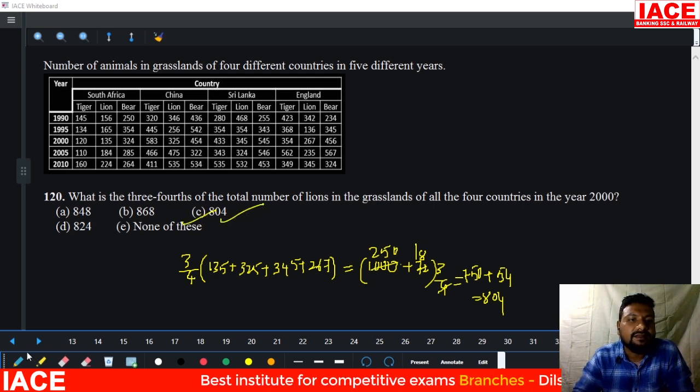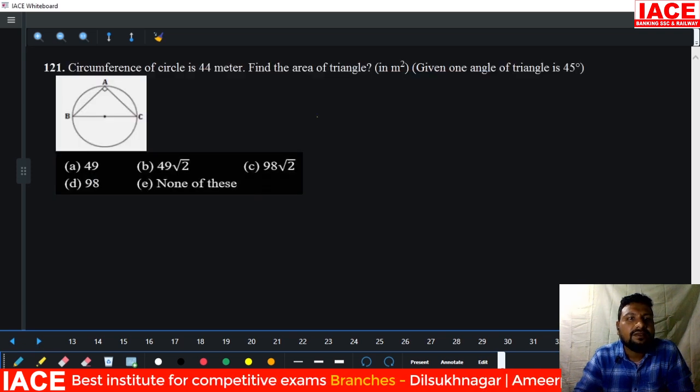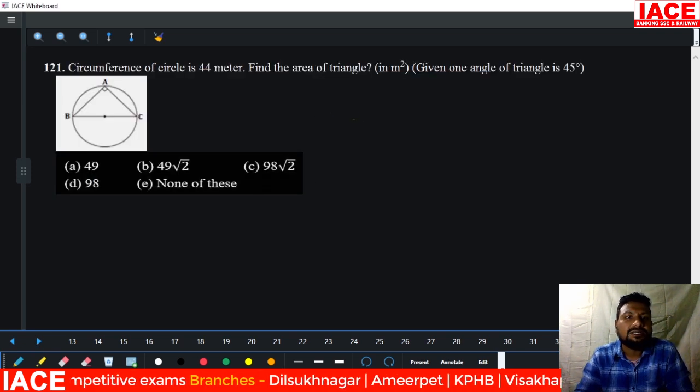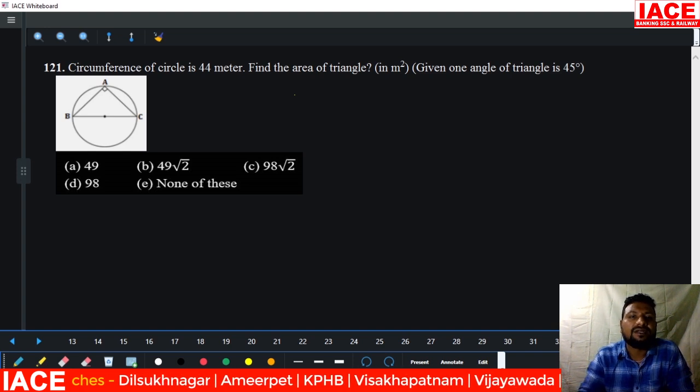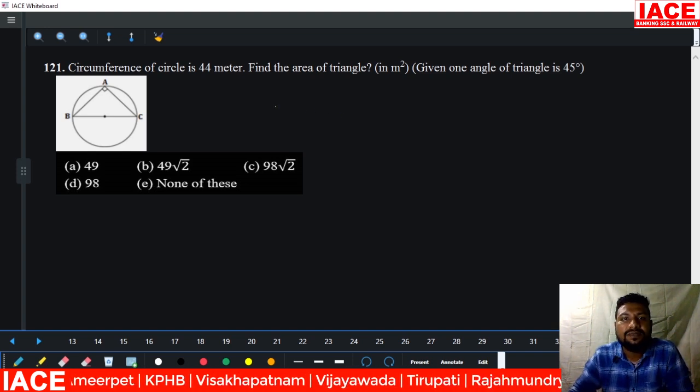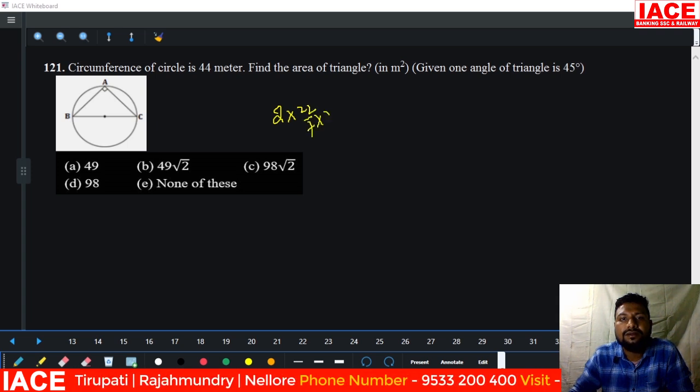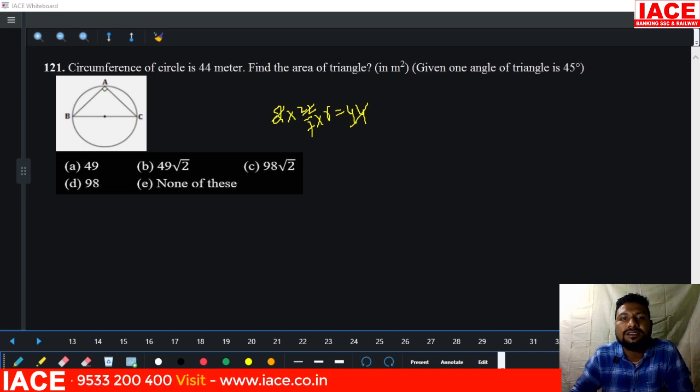Okay. Then next we have miscellaneous questions. Circumference of circle is 44 meter. Circumference formula is 2 pi r. 2 into 22/7 into r is equal to 44. 44 and 22 and 2 cancel. Radius is equal to 7, which means diameter is equal to 14.